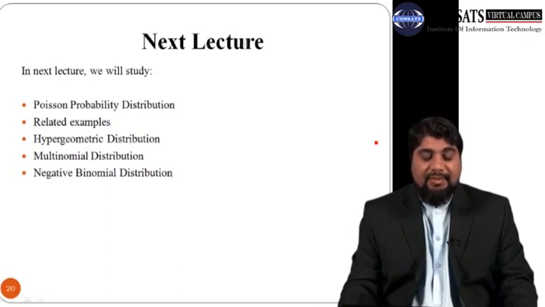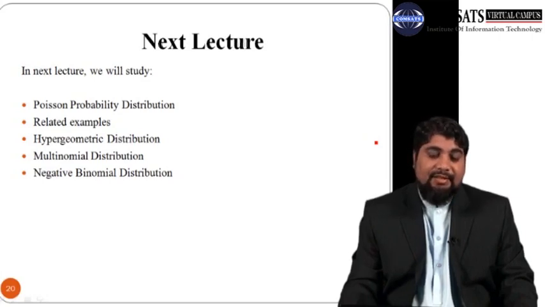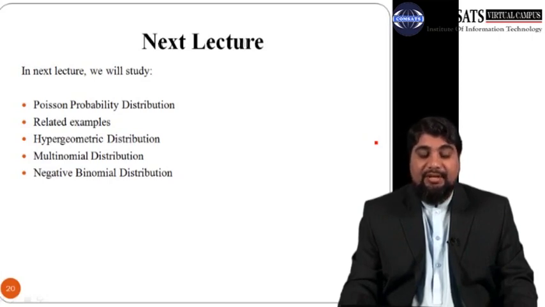In the next lecture we will study some more examples of the binomial distribution using Microsoft Excel, and then we will move to the Poisson probability distribution, and we will also discuss some related examples. We will also try to discuss the hypergeometric distribution, the multinomial distribution, and the negative binomial distribution, but we will not discuss the last three in detail.